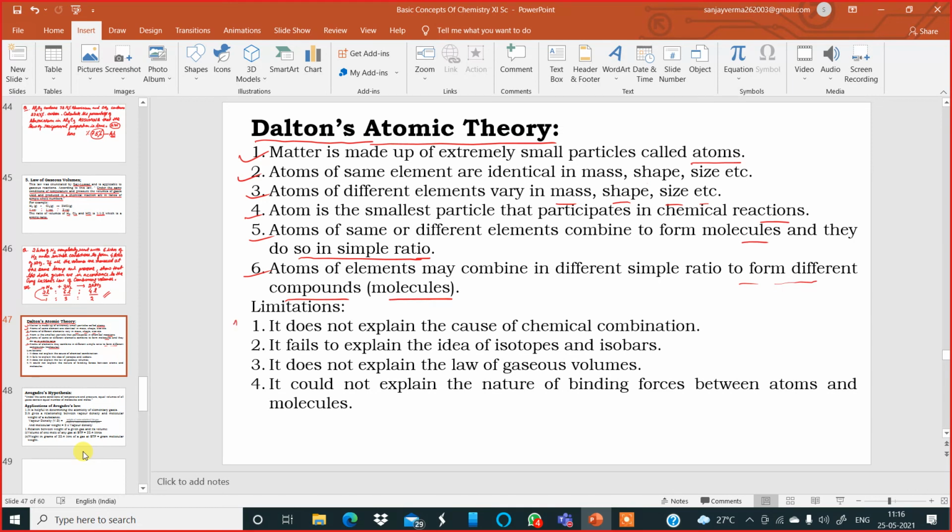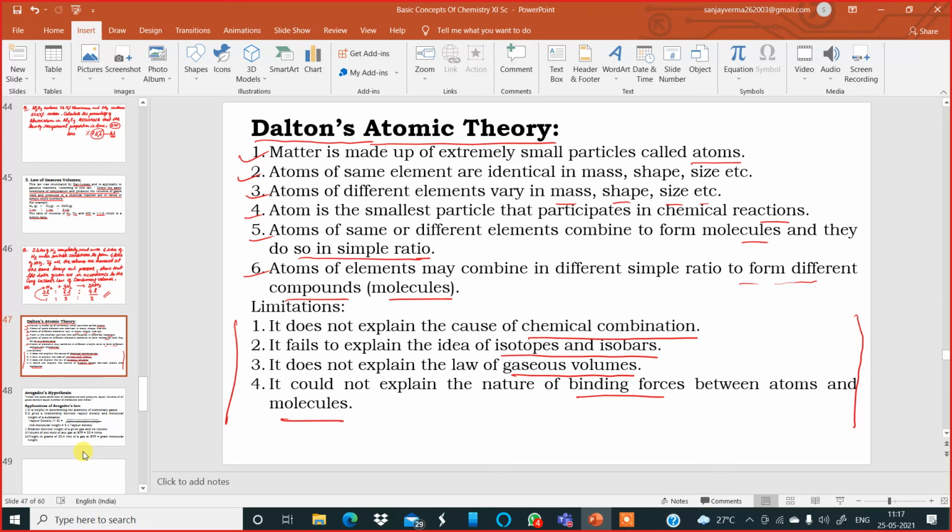But there are limitations also. For class 11, you will sometimes get questions in your examinations from the limitations, so that is more important to understand. The first limitation of Dalton's atomic theory is that it does not explain the cause of chemical combination, or the temperature, pressure, or conditions for it to happen. This theory fails to explain the idea of isotopes and isobars. It does not explain the law of gaseous volumes. It could not explain the nature of binding forces, what type of forces exist between atoms and in molecules. So this was Dalton's atomic theory in brief.